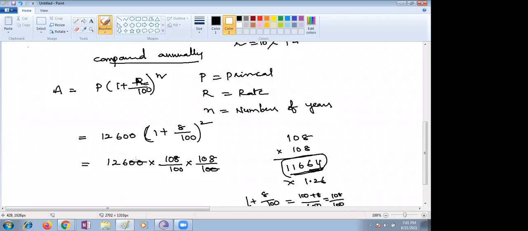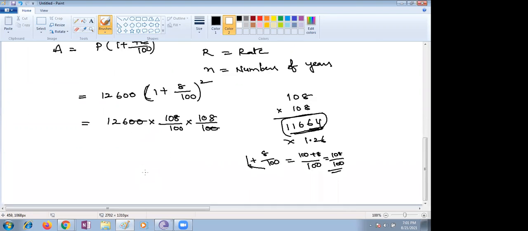11,664 into 1.2, you have to solve, children. Now, obviously, you're supposed to solve. If you get decimals also, definitely they will come. Ma'am, then it comes 14,696.64.